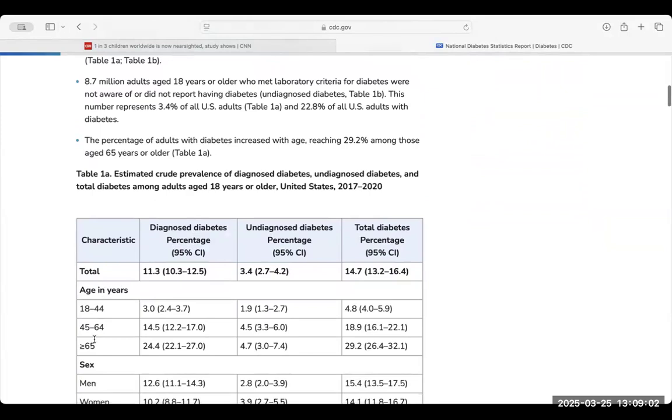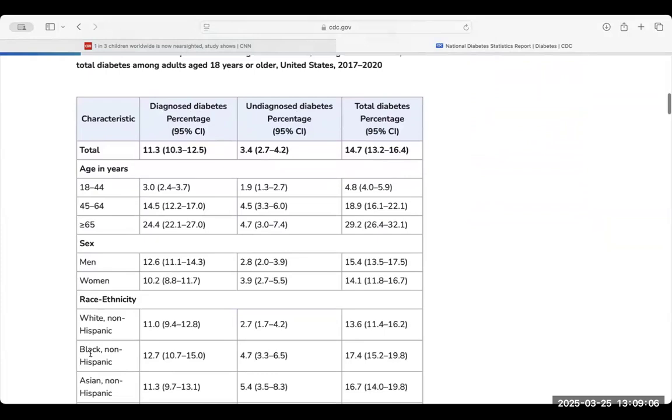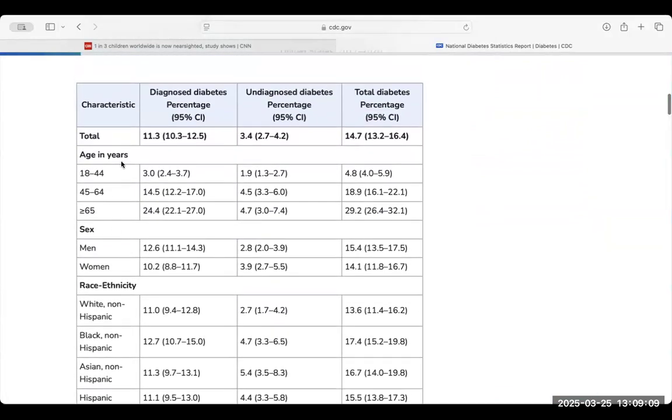And you can see they break this into age in years, sex, race, and up here at the top, it says 14.7, and this is with a 95% confidence. So the lower bound is 13.2%, and the upper bound is 16.4%.